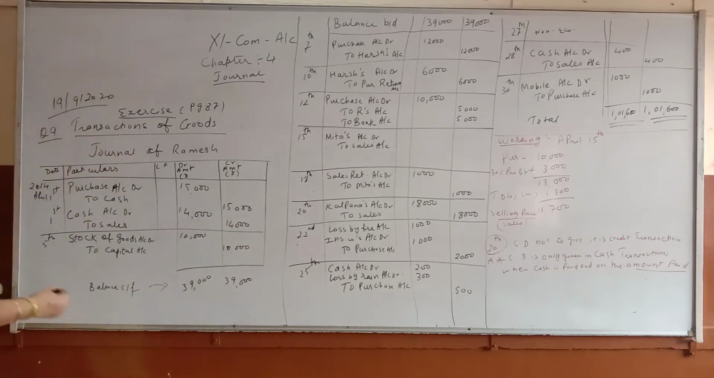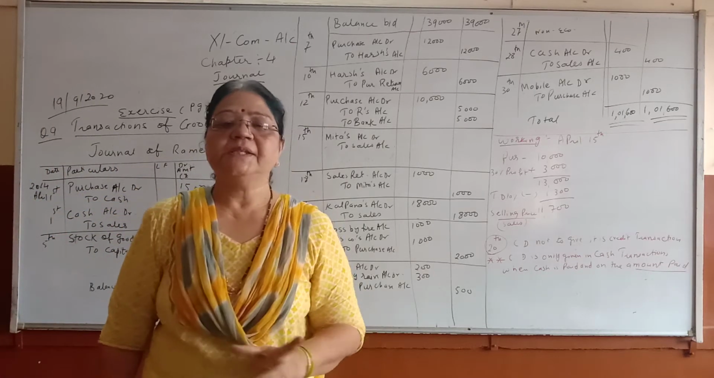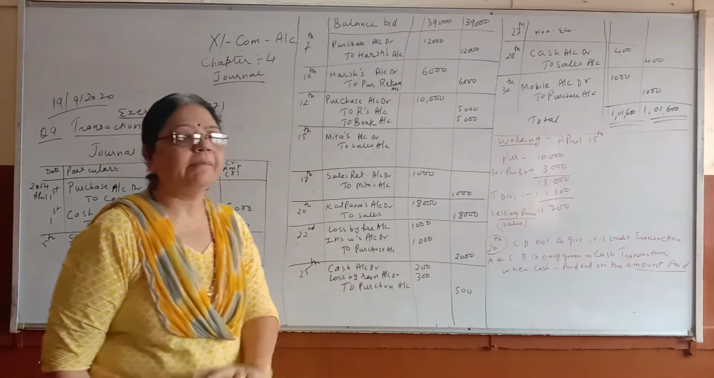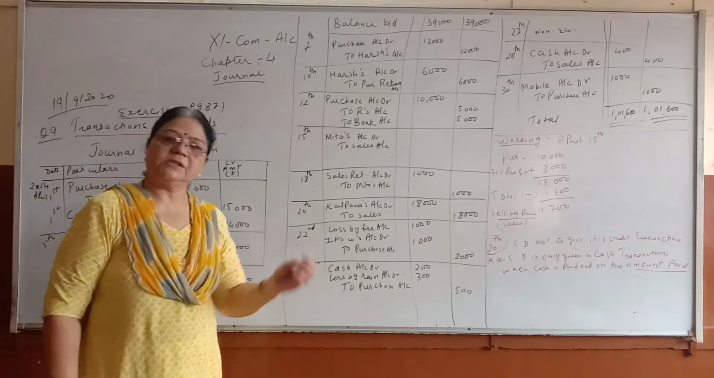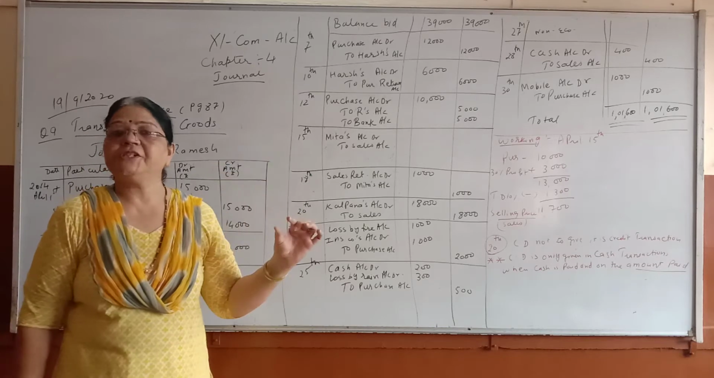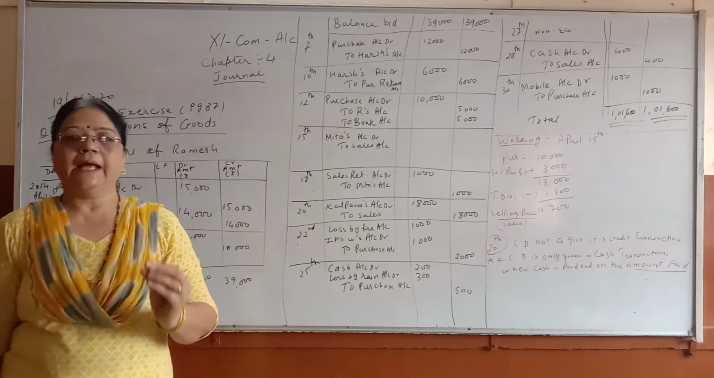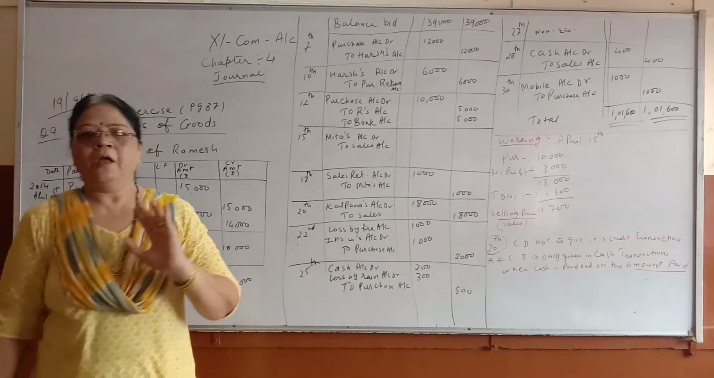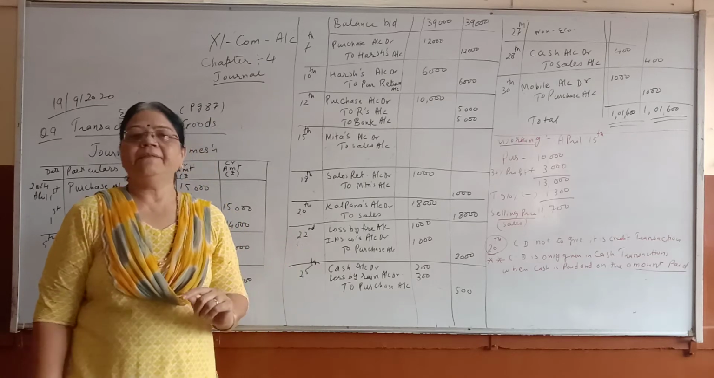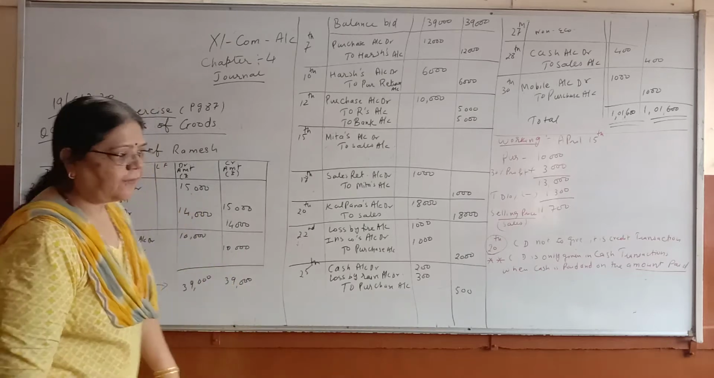So children, purchased goods for cash. First you have to decide what type of transaction it is: cash. So one account will be cash and the other account will be purchase. In the same way, sold goods for cash. What type of transaction is it? First thing you have to think of is the type of transaction. Once you have decided it is a cash transaction, one account will be cash and the other account will be sales, because it is sales of goods. Okay, so first transaction, children.